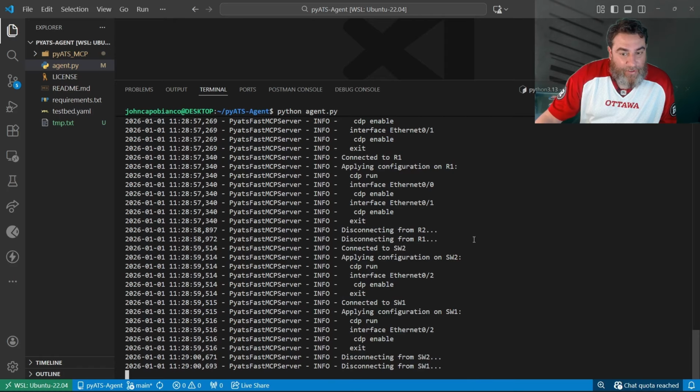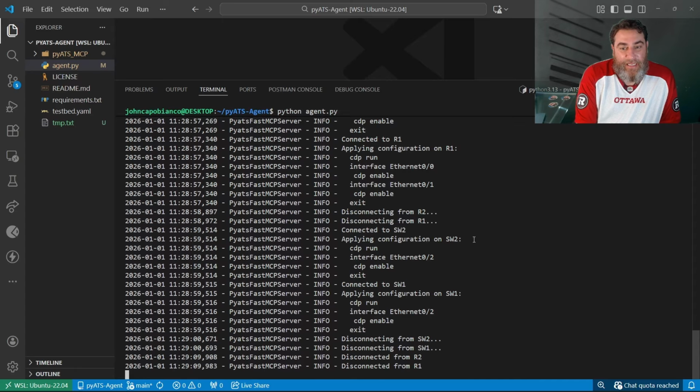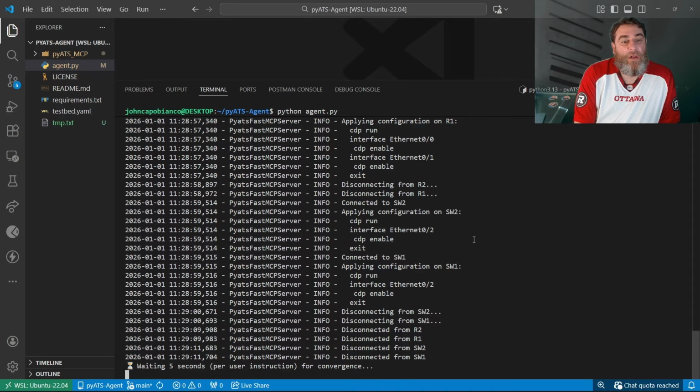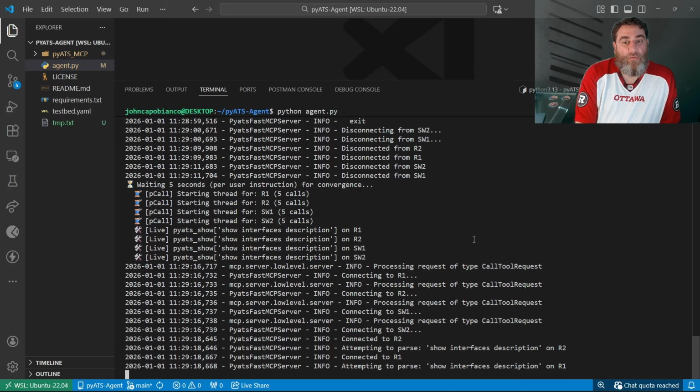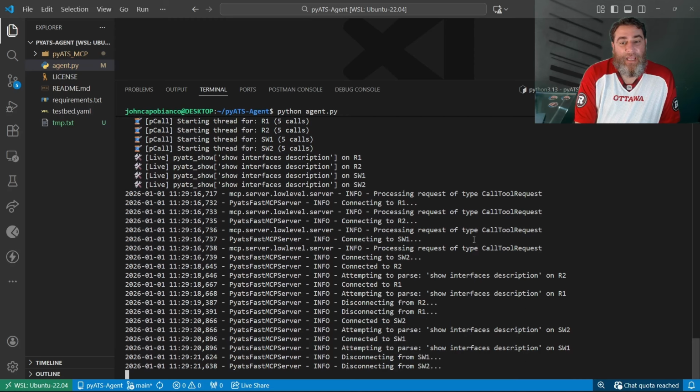Now, here's where it gets really exciting. And all this above I had done with agents like a year ago. But now I had this idea of what about writing its own dynamic testing? So here we go. Waiting 5 seconds per the user's instructions for convergence. Now it's going to run show interface descriptions and regather some information. CDP should be some of this information gathering again. The post-change state.